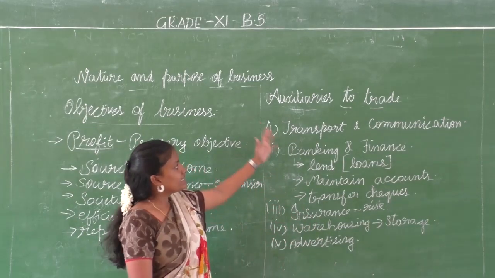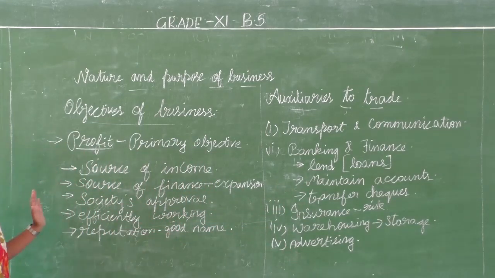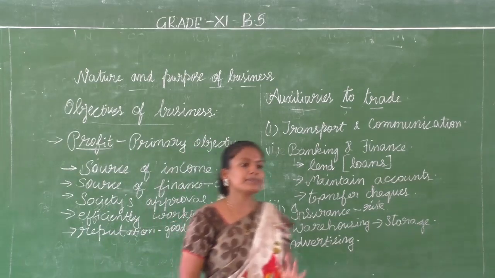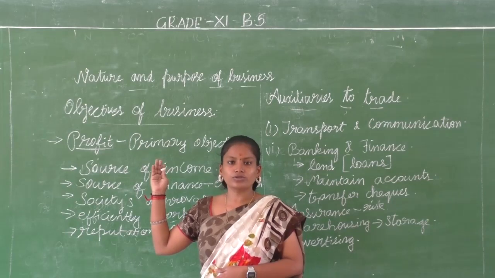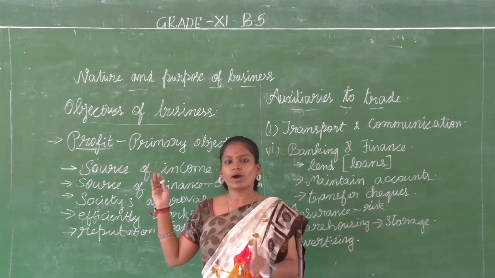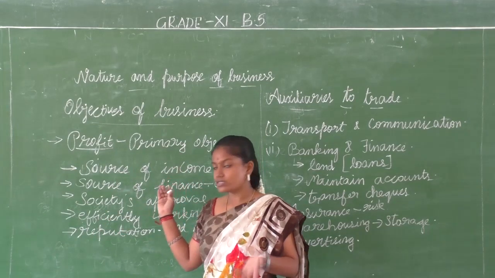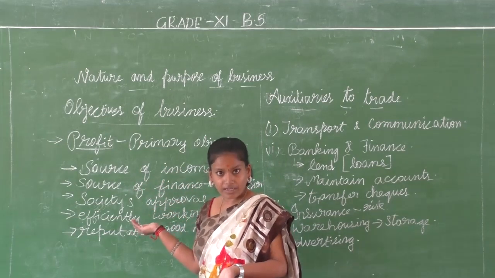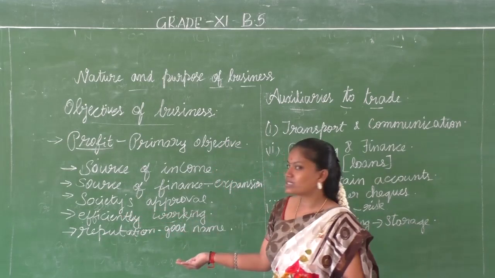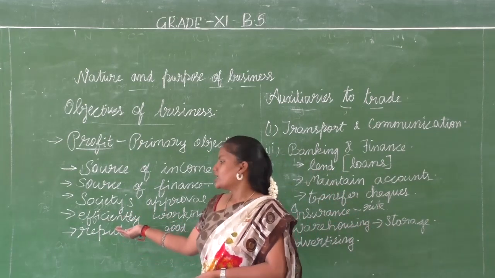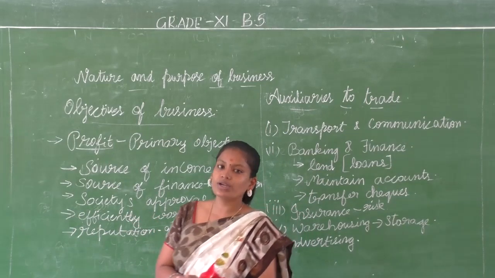So what are the points we have discussed today? We have discussed in detail what the auxiliaries to trade are, and then we came to the objectives of business. Even though we accept that profit is the primary objective, it is not the only objective of business. So why is profit called the primary objective, or why is it important? Because it serves as a source of income. It helps you in expansion by becoming the source of finance. It shows that the society has approved your organization. It proves that you have worked efficiently, and finally it gives you a good reputation.